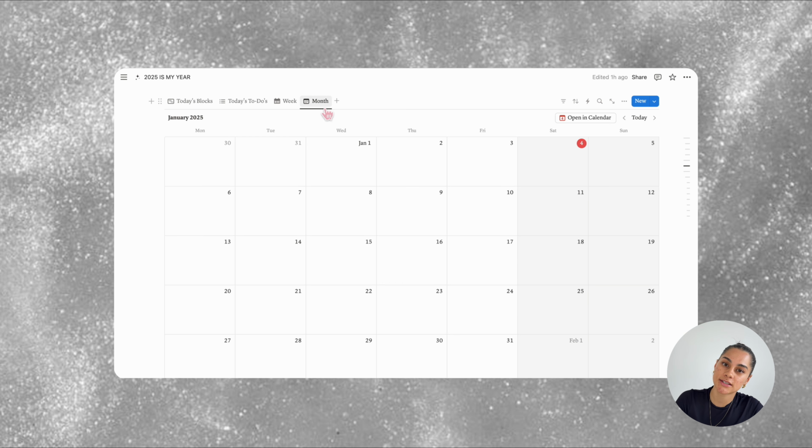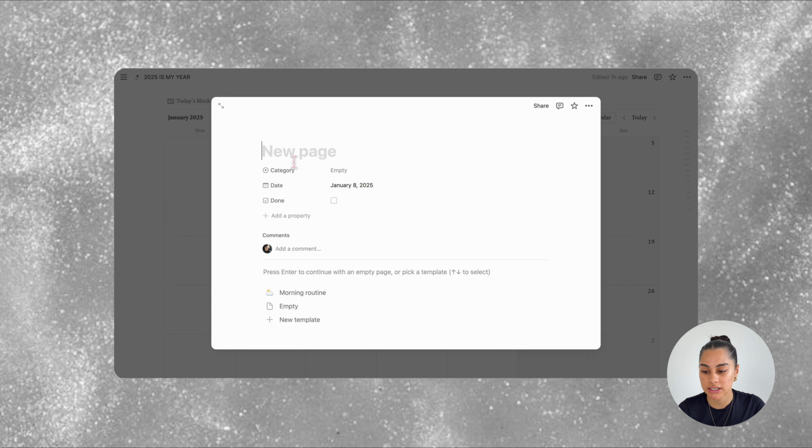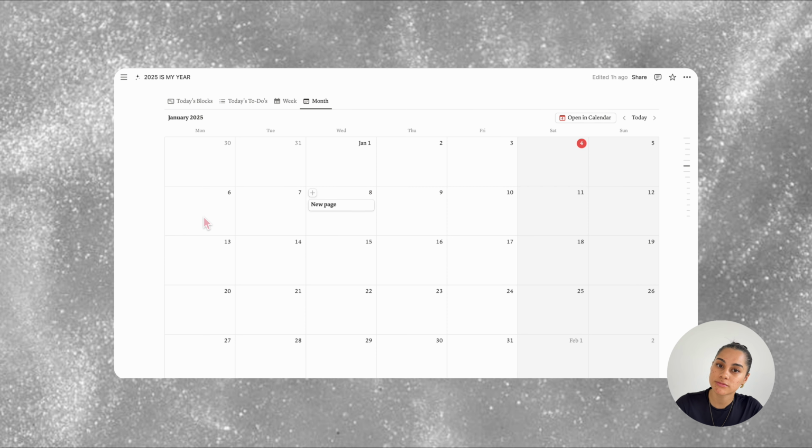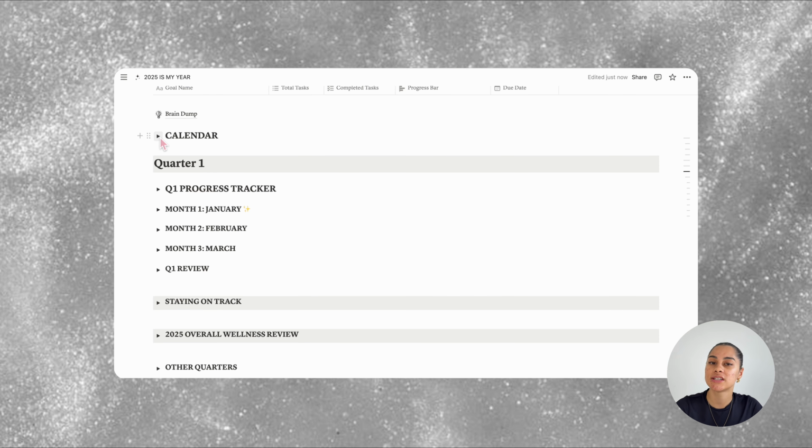Last is month. This is a standard monthly calendar view, helpful for tracking big projects, important dates, and appointments. You just click the plus button to add in an entry, give it a name, pick the category, and write out any notes in here. Just a note, you won't see all your tasks in this view like in the others, as it's designed to avoid overwhelm.